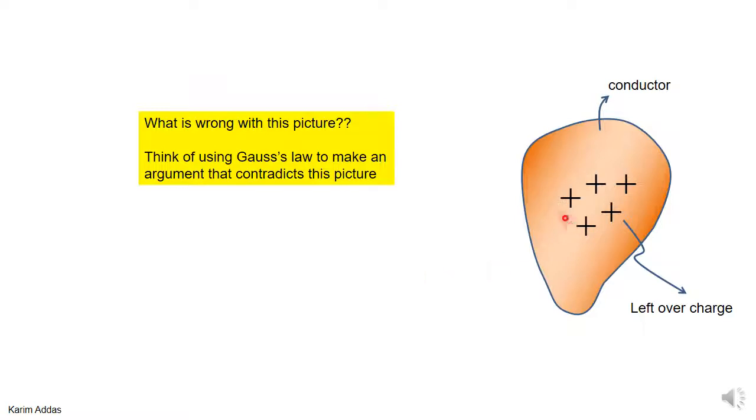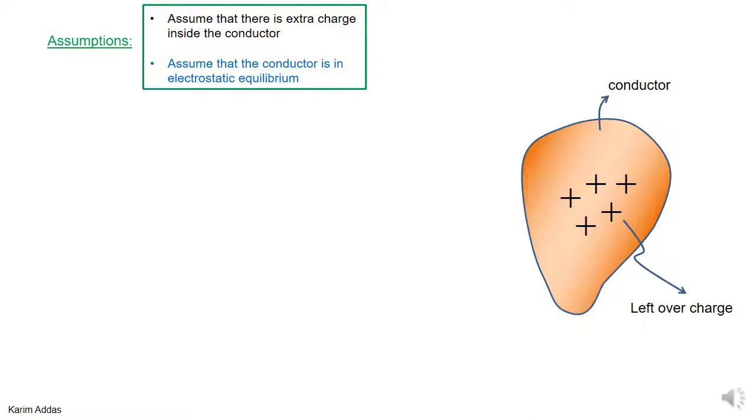What is wrong with this picture? Can you think about using Gauss's law to contradict this picture, to prove that this situation cannot happen when you're in equilibrium? It's the same argument as we did in the previous file, and we're going to make the same argument. So we're going to assume that there is extra positive charge inside the conductor, and we're going to assume that we are in equilibrium.